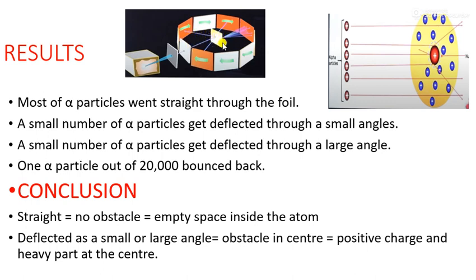So from that, he concluded that if the rays are going straight, that means there is no obstacle. He threw the alpha particle, which is positively charged. If there is no obstacle, what will happen? It will go straight in a line. That means empty space is there everywhere, as he concluded, and some get deflected. That means there is an obstacle in between.